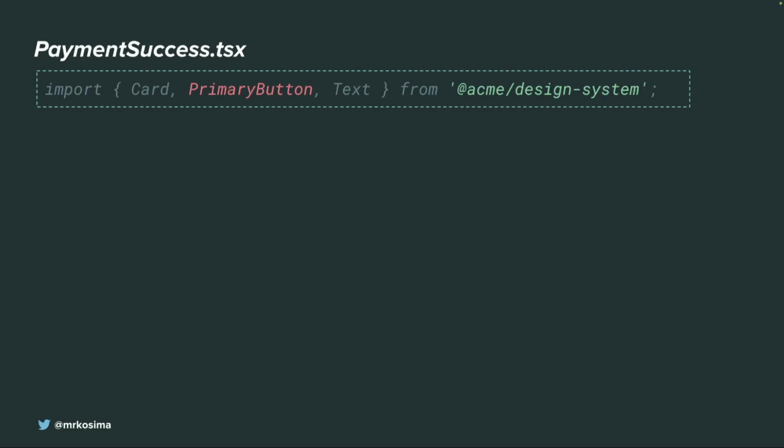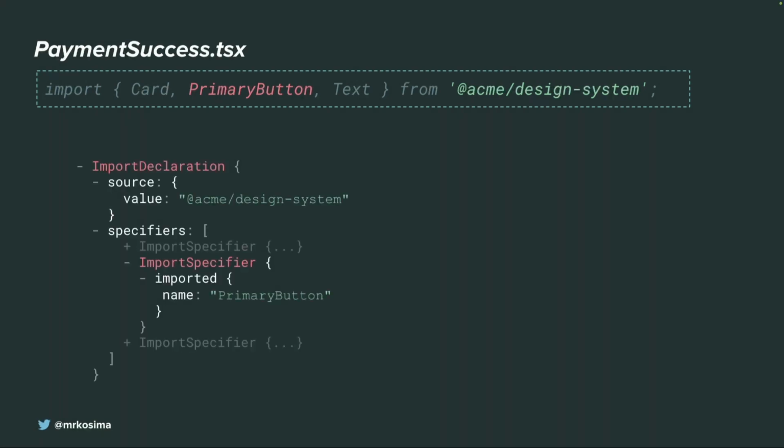So we have this import in the payment success component. We have an import of PrimaryButton. You remember in the AST, this was looking like an import declaration with source value Acme design system, and import specifier PrimaryButton. This is how this statement looks in the AST.